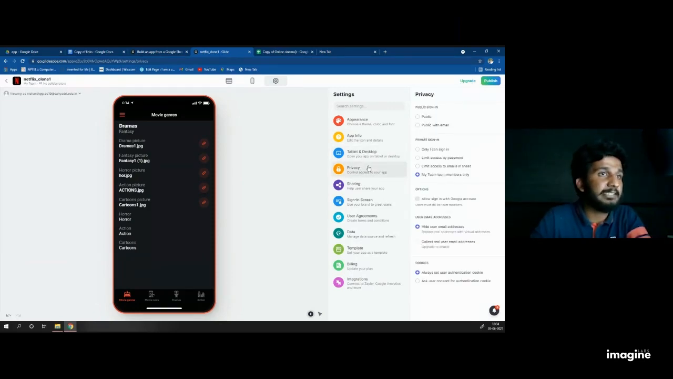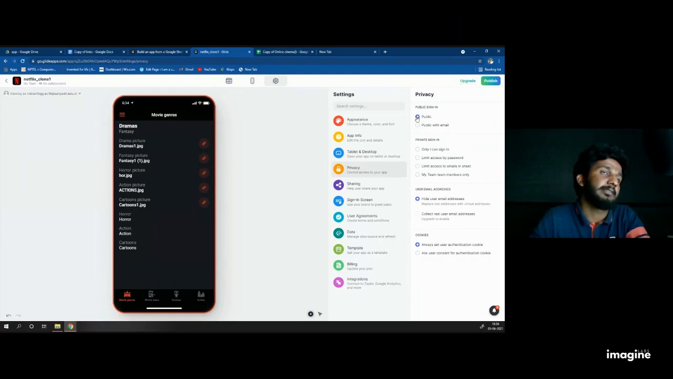In that privacy, select public so that everyone can access your app. If you make it public with email, it will ask you to sign in first, then the page will open. If you make it public, it directly opens without asking for a sign-in page. There are a lot of options. You can try it out.